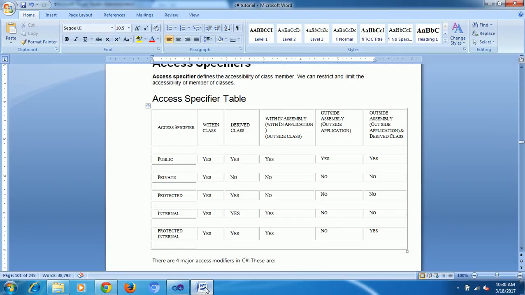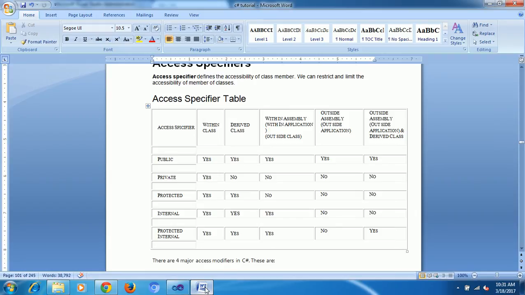The first example was the same, within class. This is the one class, Azure. Here I can access anything. Public is okay, private also okay, internal also okay, protected also okay, and protected internal also okay. This is the access.